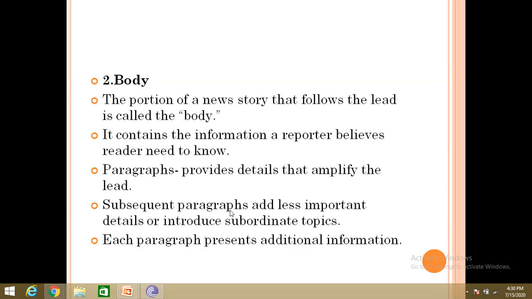And subsequent paragraphs add less important details or introduce subordinate topics. So it will be in descending order, and the least important details will come only at the bottom. That is, each paragraph presents additional information like names, descriptions, even quotations, sometimes conflicting viewpoints, explanations, and even background data.